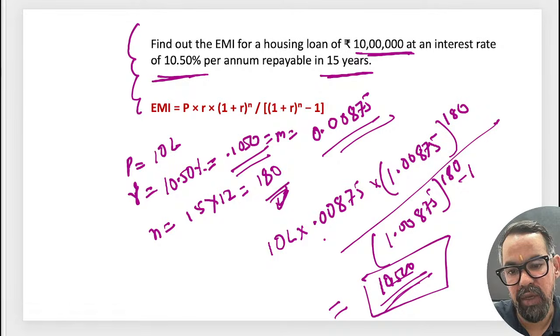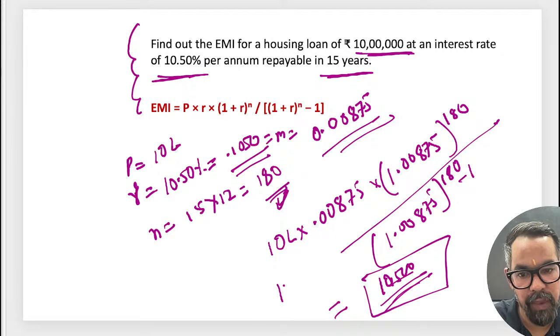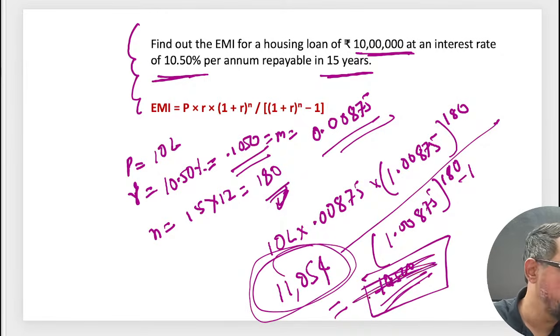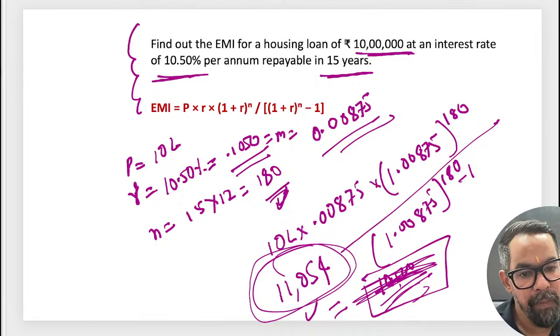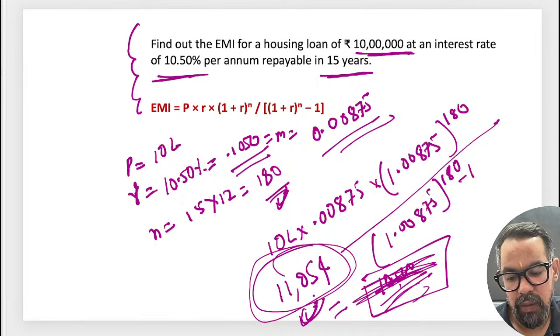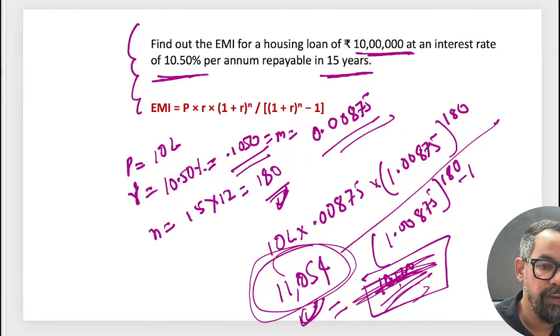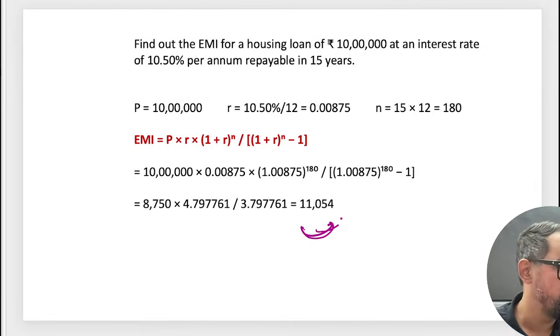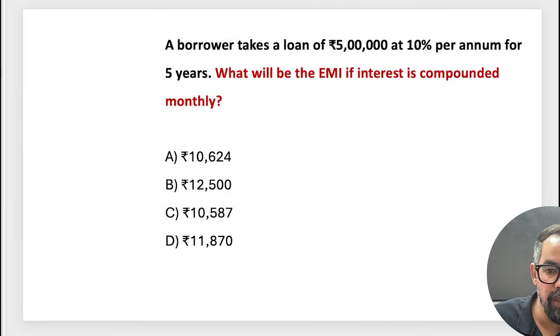No, it is coming 11,054. If you use a scientific calculator, it will come around this. Okay. 11,054. Yes, I'll check this one. This is also calculated scientifically. Yes. So I'll check for any short tricks which are available for this, and till that time you also use your areas. If you get anything, please do let me know in the group itself.